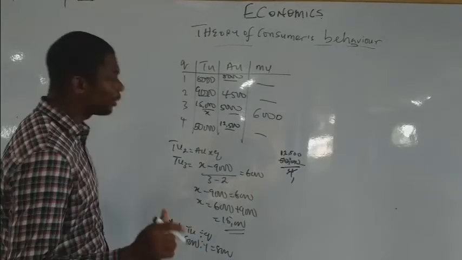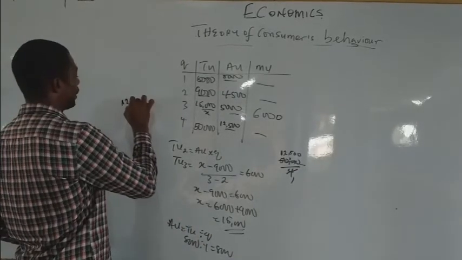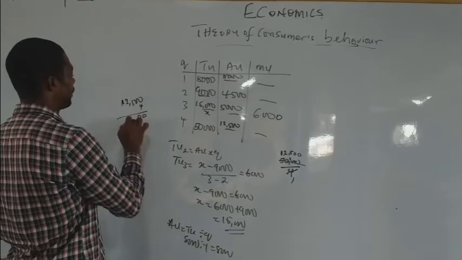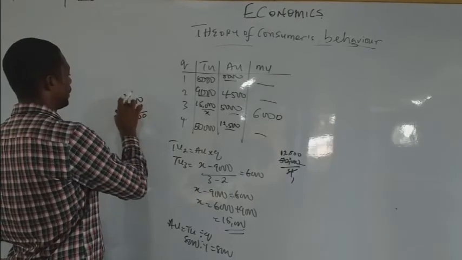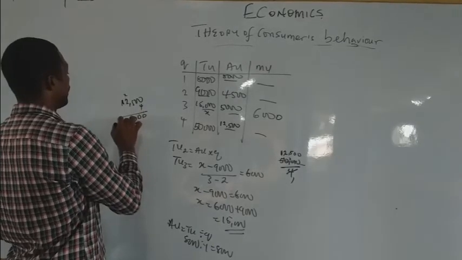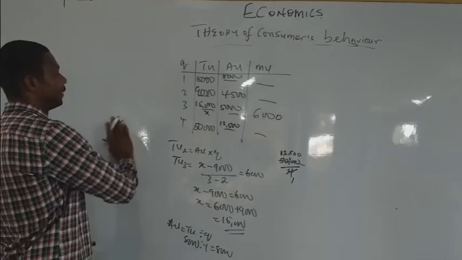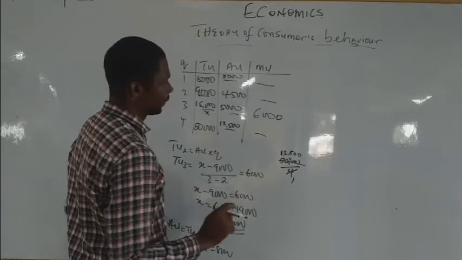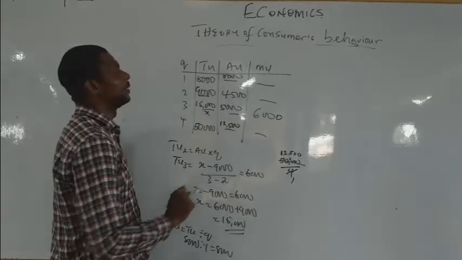But let's be very sure. 12,500 times 4: 4 times 5 is 20, 4 times 2 is 8, 4 times 1 is 4. Correct. It is very correct. So if there's no calculator, you can use your hand.